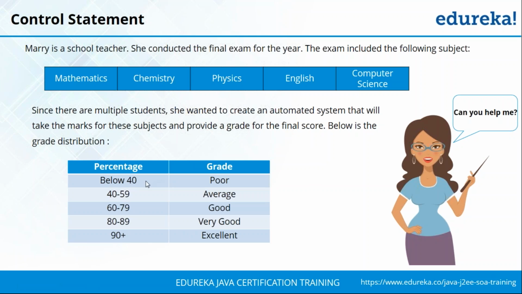So if the student has scored below 40%, then he's going to get a poor grade. But if he scored 40 to 59, he gets an average. Similarly, 60 to 79 gets him good, 80 to 89 gets him very good, and 90 plus gets them excellent. So we're going to write a Java code that makes use of loops as well as control statements to achieve this. So let's see how it's done.